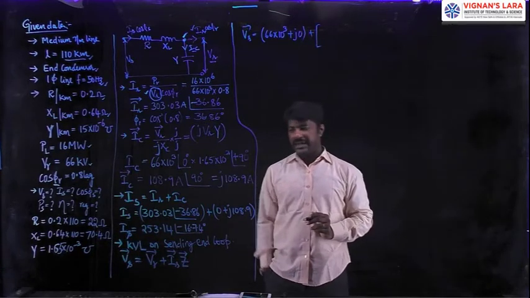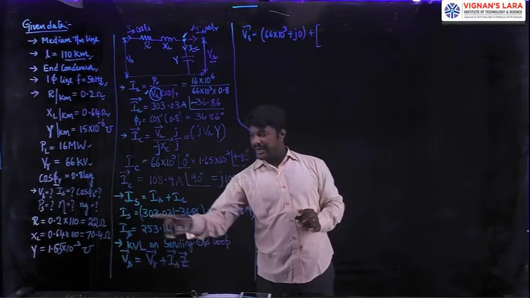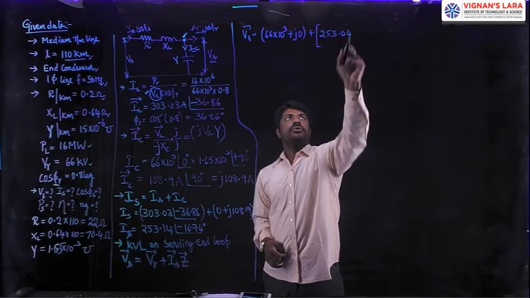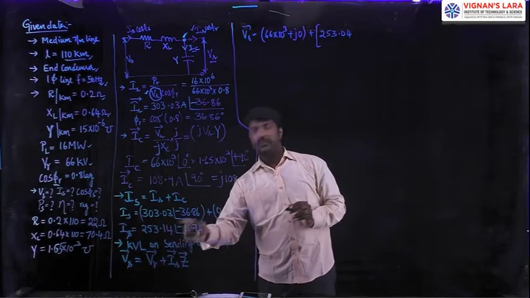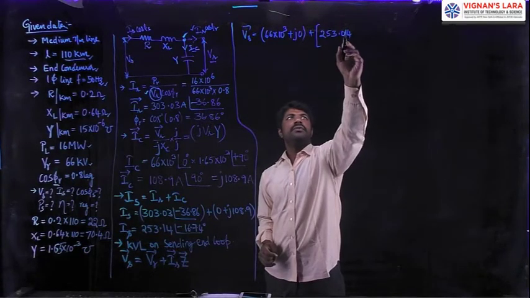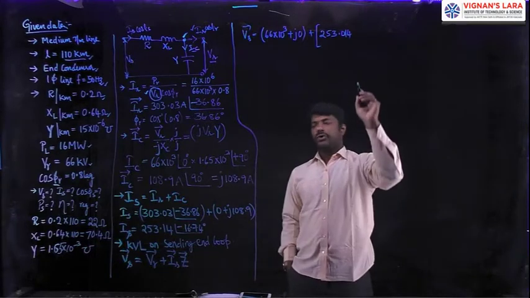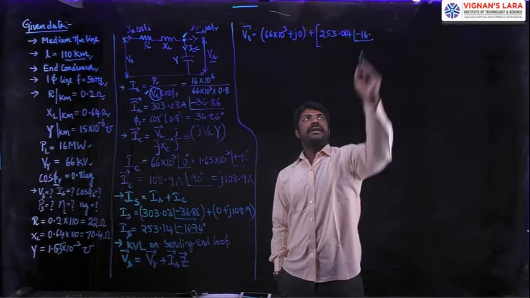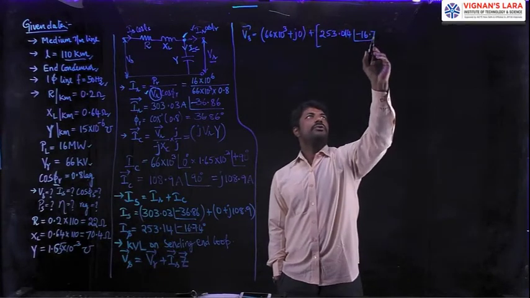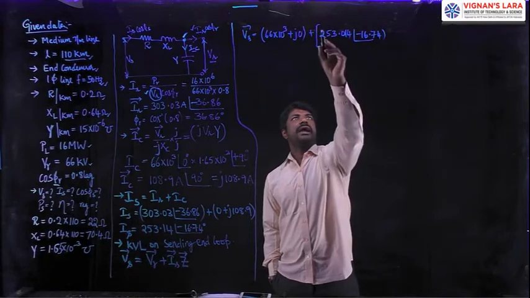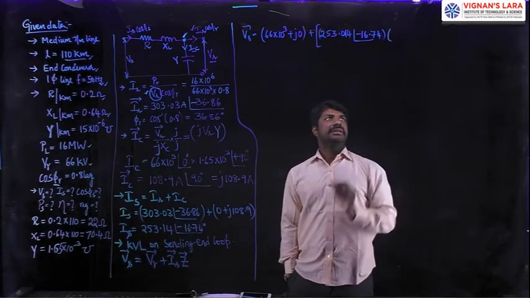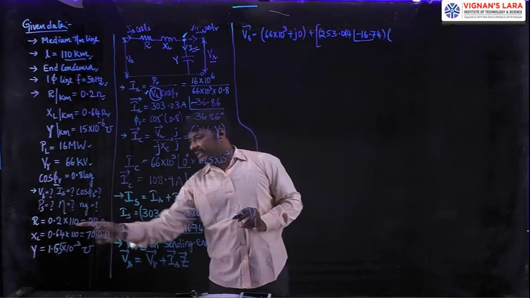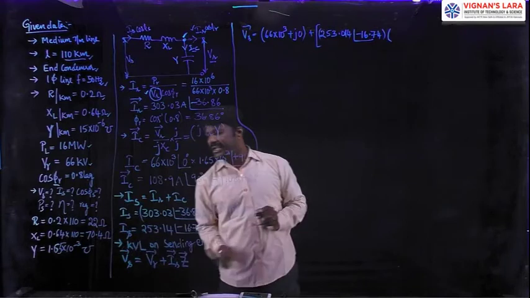The drop in the impedance is Is into Z. What is the Is current? 253.14, not 04, it is 14, 253.14 amperes at an angle of minus 16.74. This is the current value I, which is to be multiplied with Z.